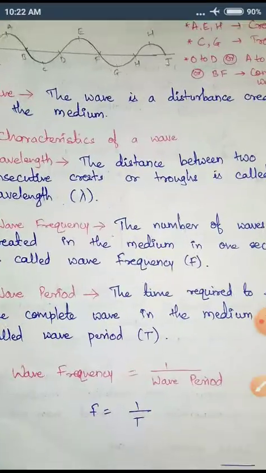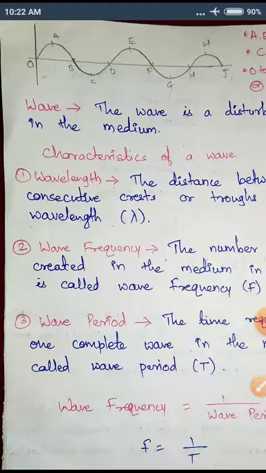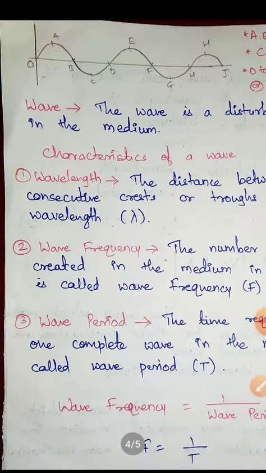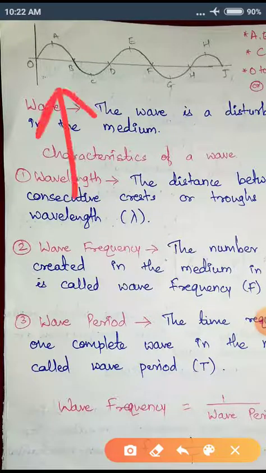So look here in the diagram. This is a simple structure of a wave. A wave starts from point O and it reaches point J by completing various cycles. From O to B it is in the positive direction, B to D it is in the negative direction.